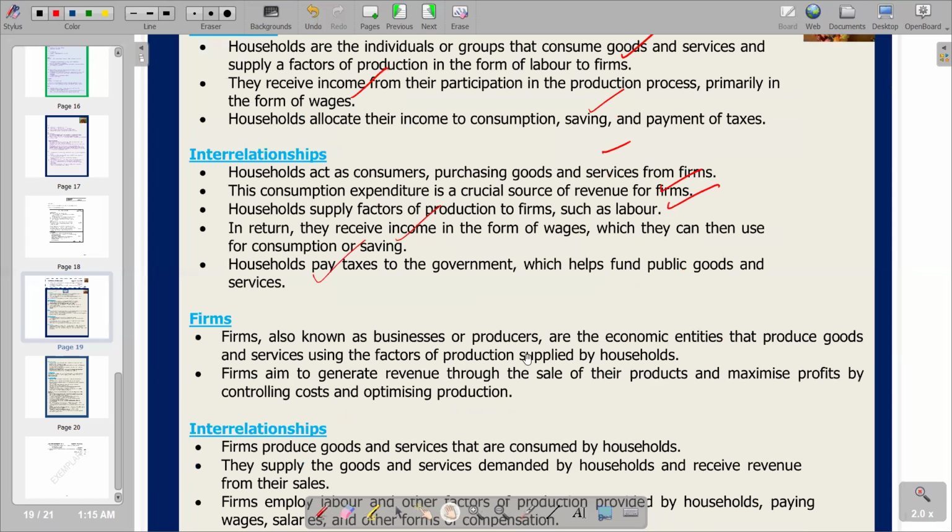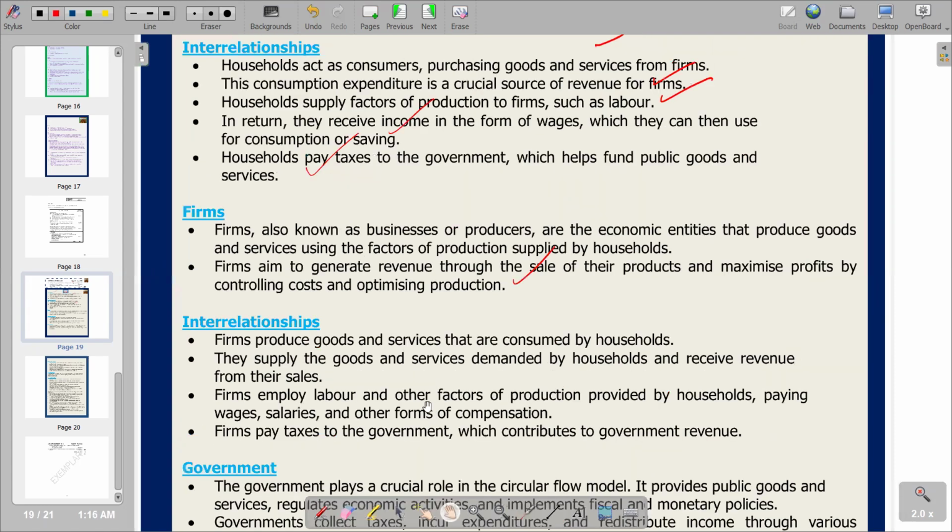Firms, also known as businesses or producers, are economic entities that produce goods and services using the factors of production supplied by households. So on the first point, we are trying to describe what exactly firms are. Then on the second point, we're seeing how the firms get their revenue. They get their revenue by selling their products, and obviously these products are going to be sold to the households, and also to the government, as a market, as a circular flow participant, and even the foreign sector also. So this is what we have.